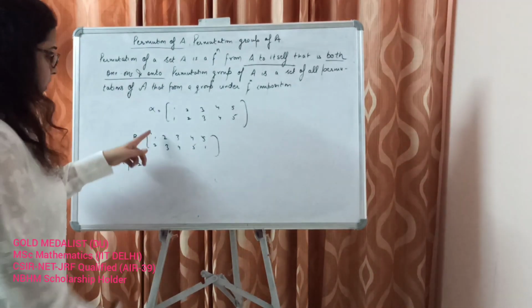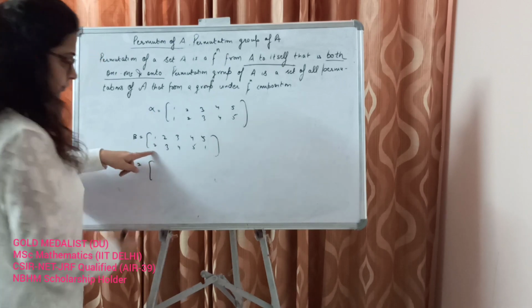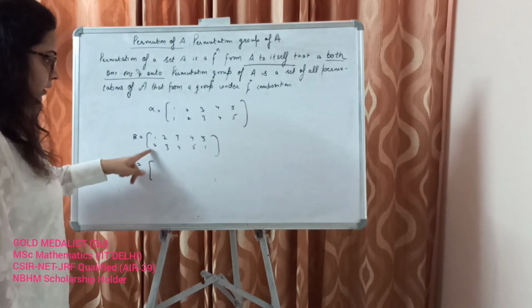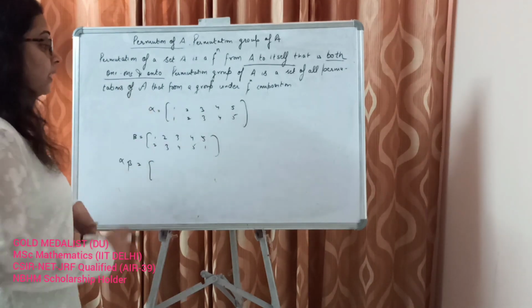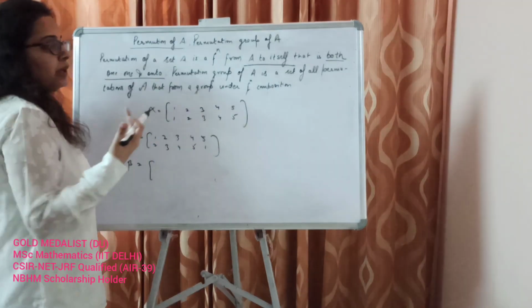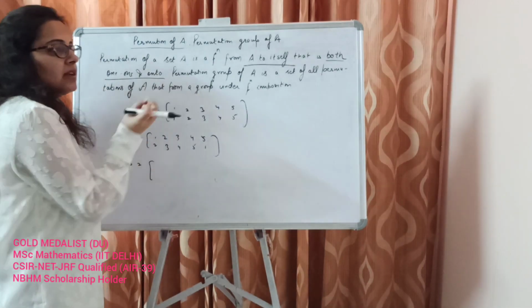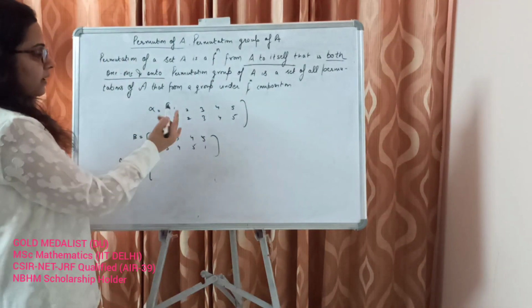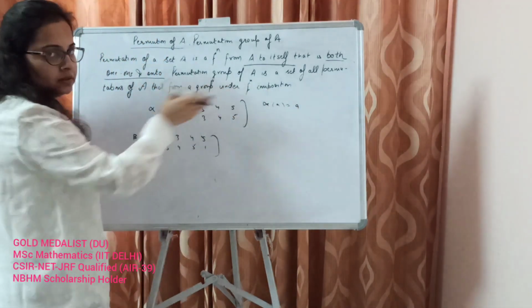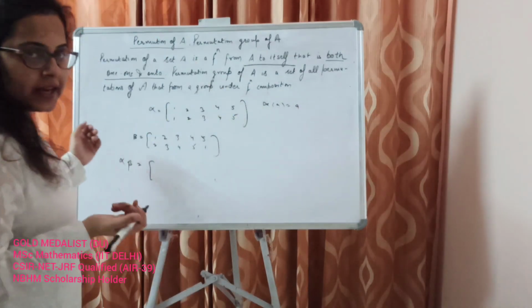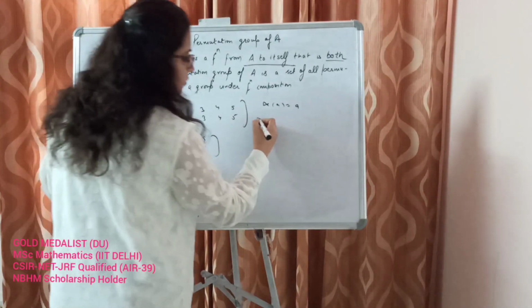Start from the right hand side. 1 goes to 2. When do we say that the permutation fixes an element A? It means that alpha of A is A, so A is fixed by the permutation alpha.